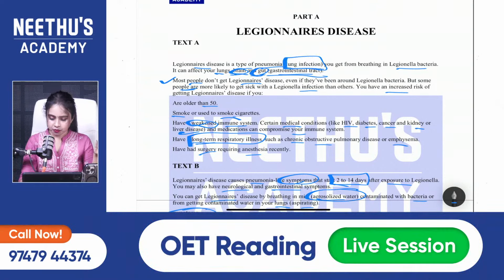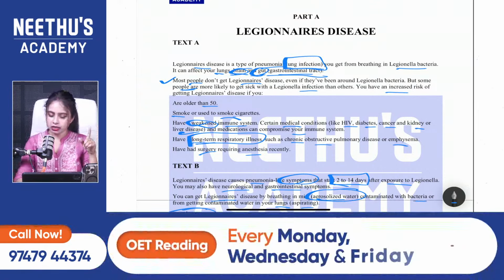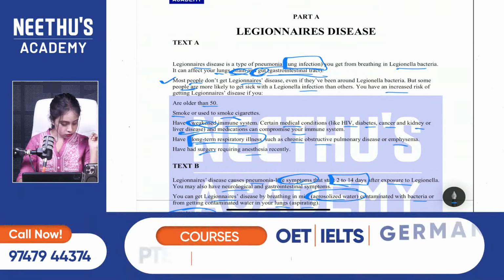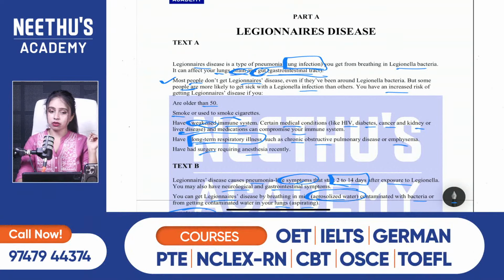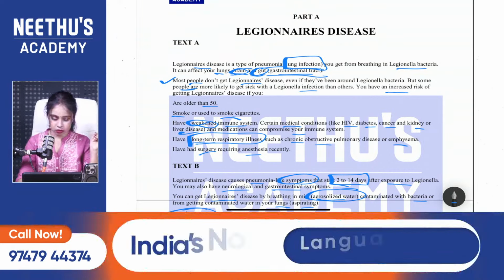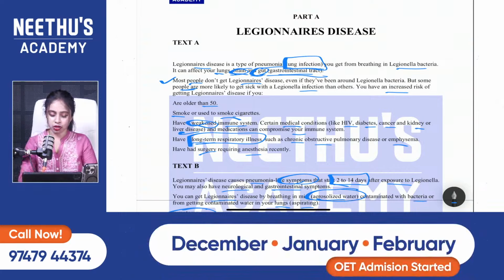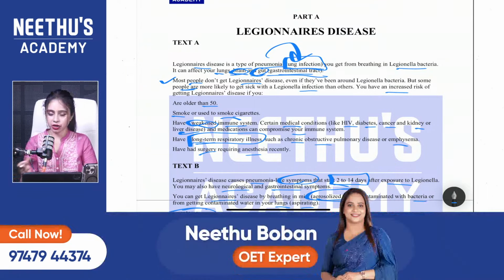Let me know in the comment box whether it is gastrointestinal tract or pneumonia. Very good, Vishnu, that is pneumonia. That is the right answer. That is the lung infection that is affecting your brain and gut.